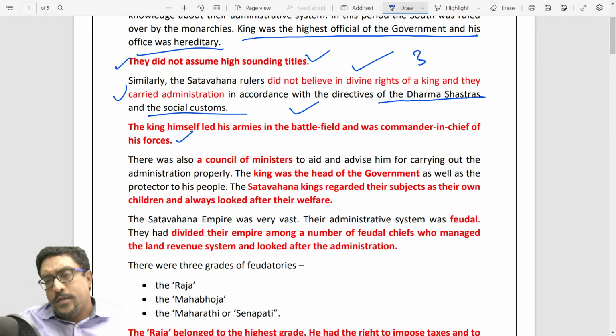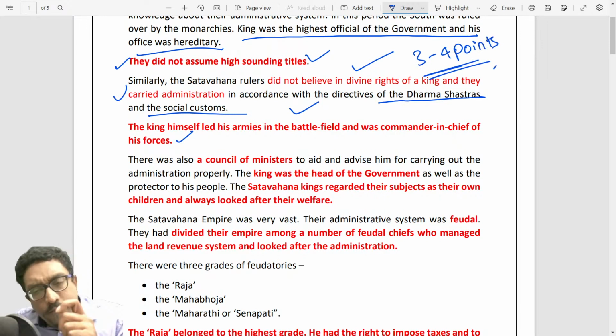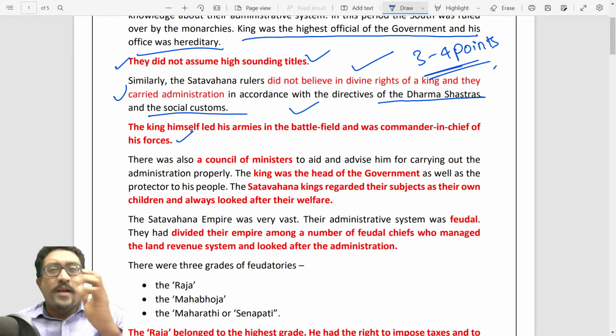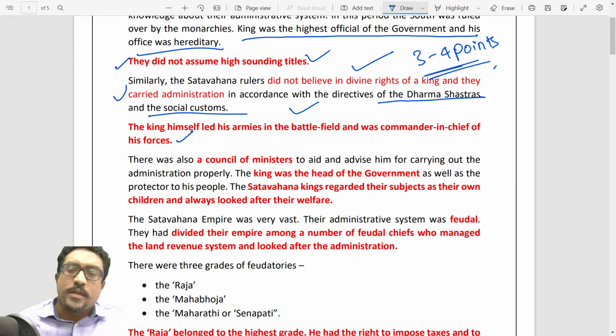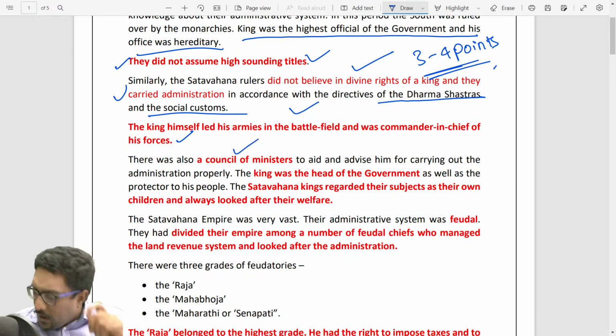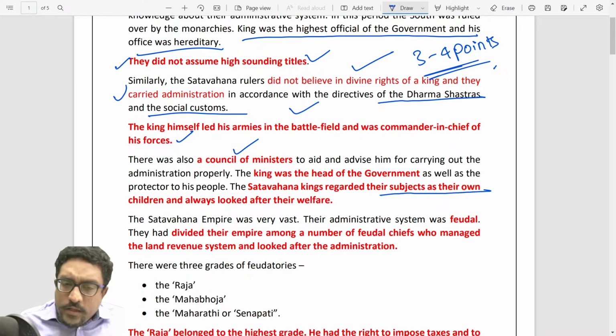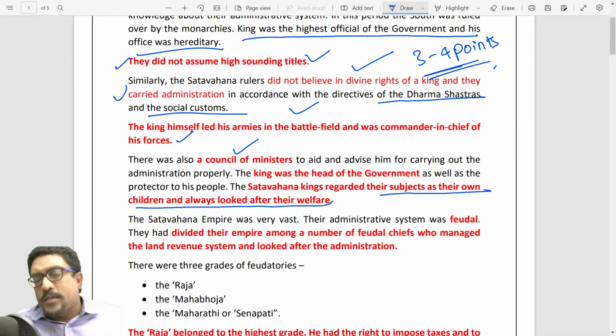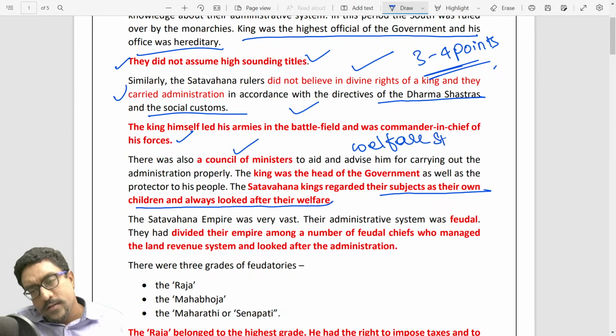Okay, 3-4 points which are important, specific and unique to Shatavahana, that's enough. And every Shatavahana king used to have a council of ministers. The king always regarded the people as his children and always looked after their welfare. I mean, Shatavahana kings tried to create a welfare state.